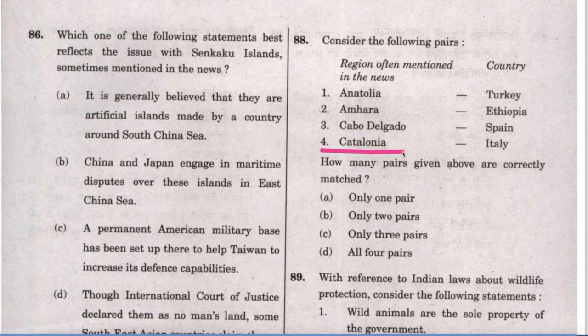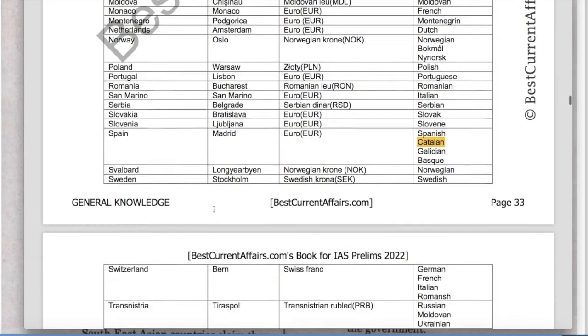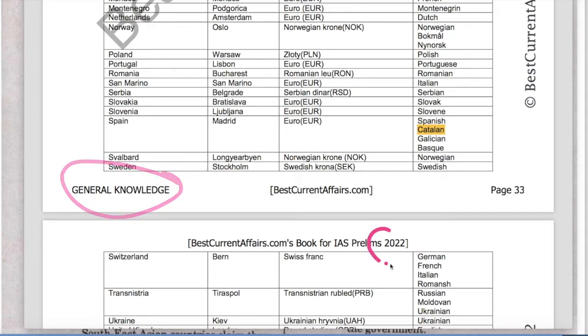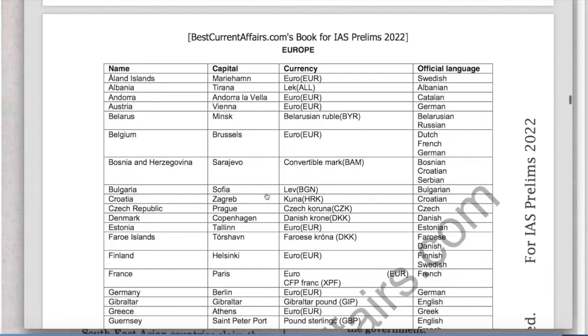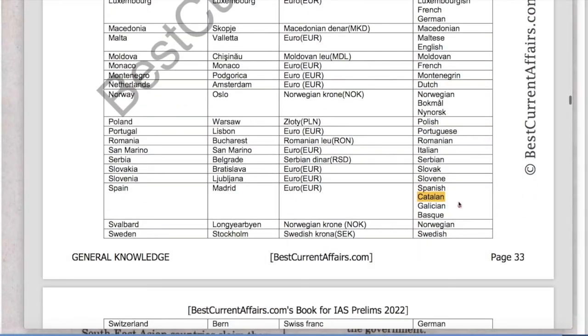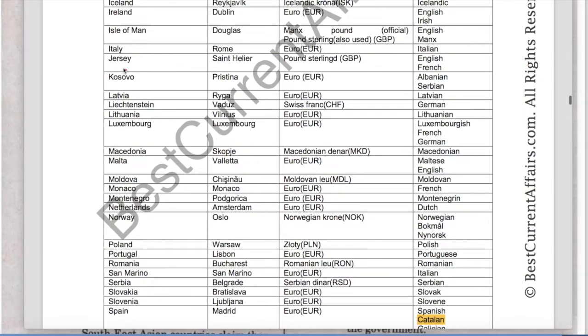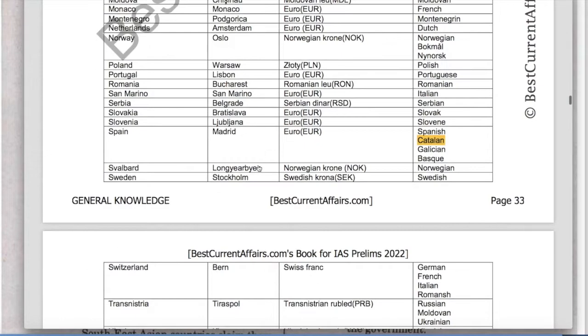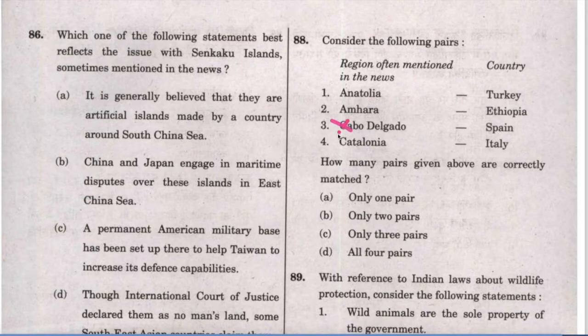Now take the fourth option, Catalonia. It is also in Spain, not in Italy. This is our GK book for IAS Prelims 2022, page number 33. Here we have mentioned the countries and their official languages. Catalan is the official language of Spain, not Italy, because it is a part of Spain, not Italy. Therefore 3 and 4 are wrong, 1 and 2 is correct. Only 2 pairs, B is the answer, and the question is solved.